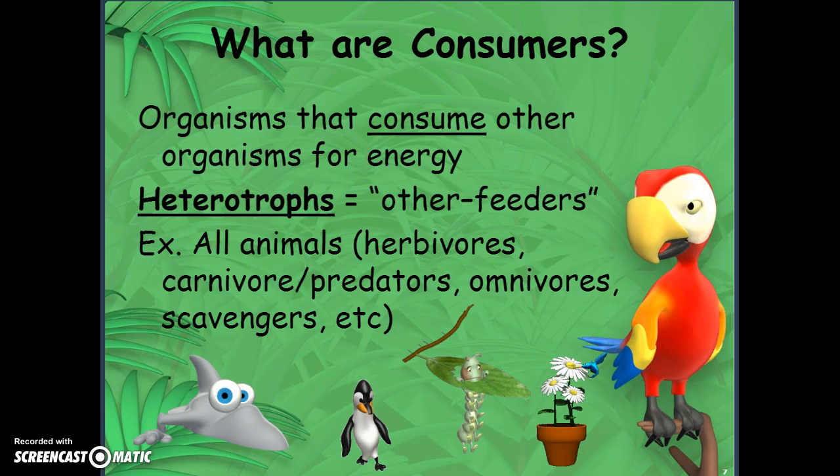Consumers are organisms that have to eat or consume other organisms to get their energy. We call these heterotrophs or other feeders. So this would be animals, whether it's an herbivore, a carnivore, an omnivore, the top predator, or a scavenger that goes along and eats on dead organisms.